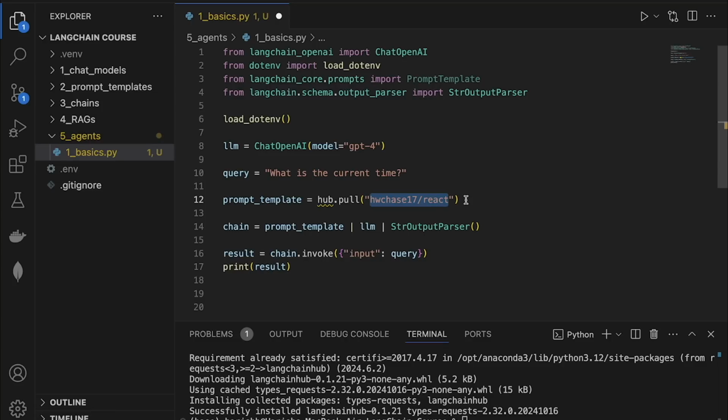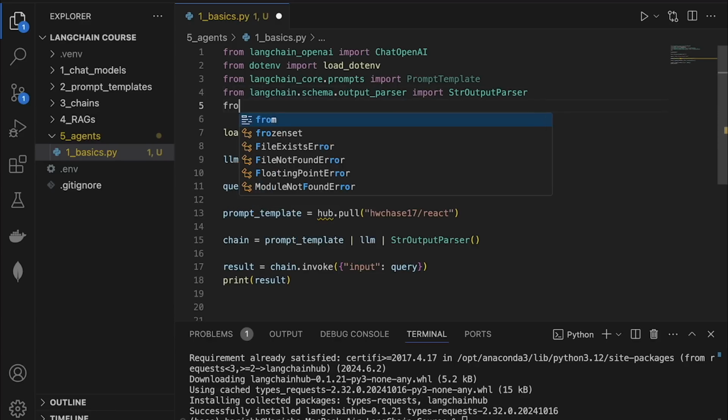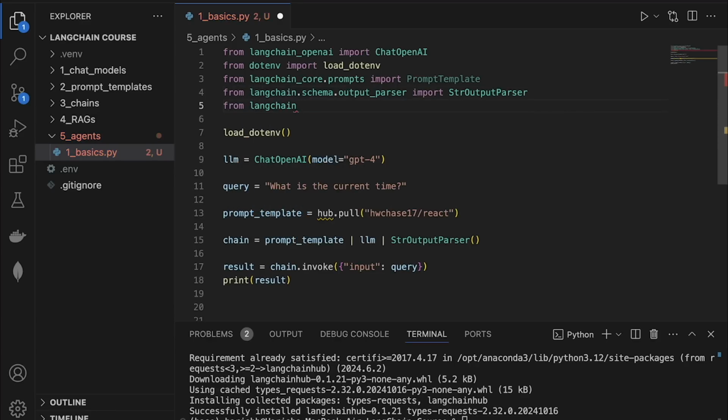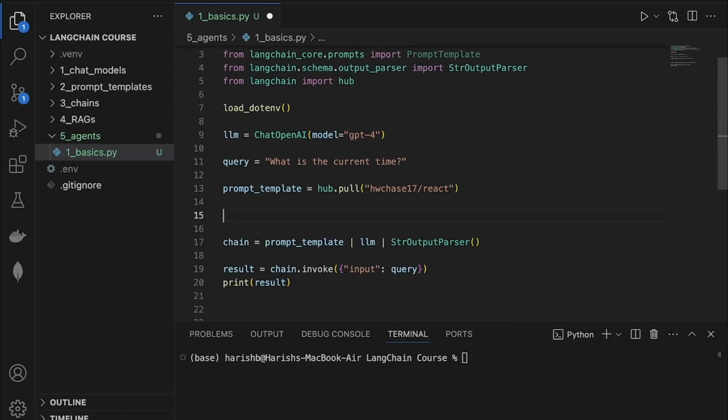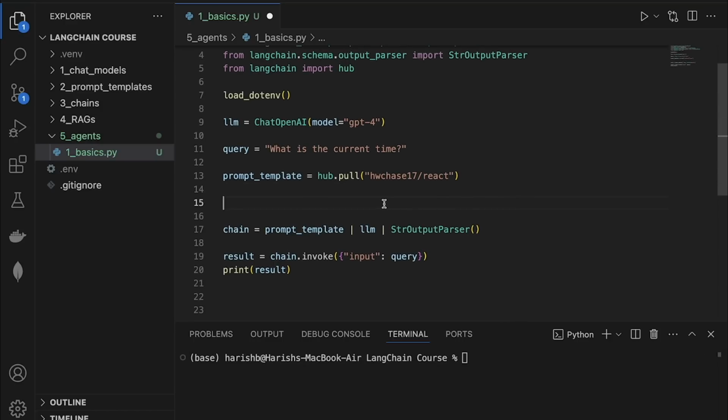Right now, we are getting a squiggly line right here because we haven't imported the package. So I'm going to go up here and say from langchain import hub. And now the squiggly line goes away. Perfect. We will look at what this prompt actually contains later on. But for now, let's move ahead and create some tools that we can make the agent use.